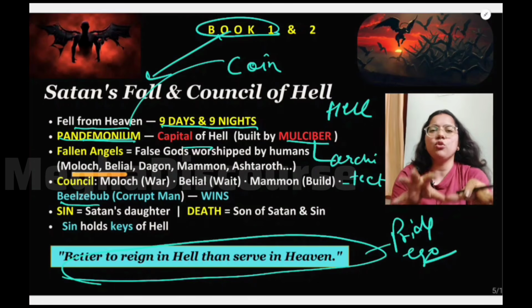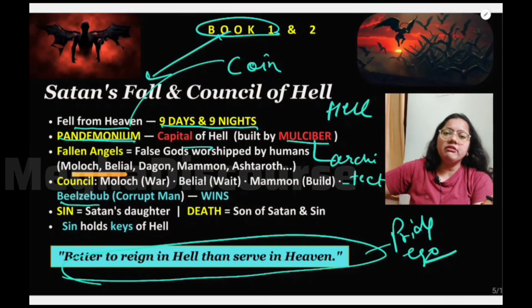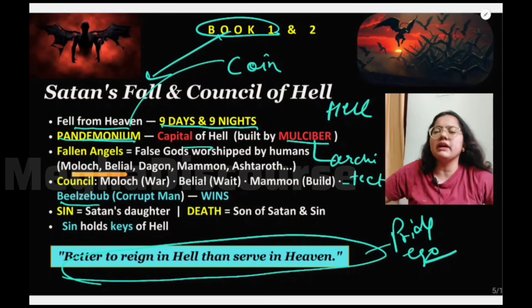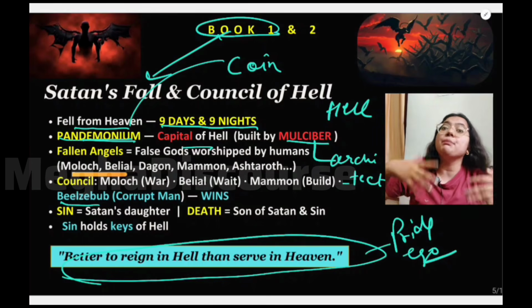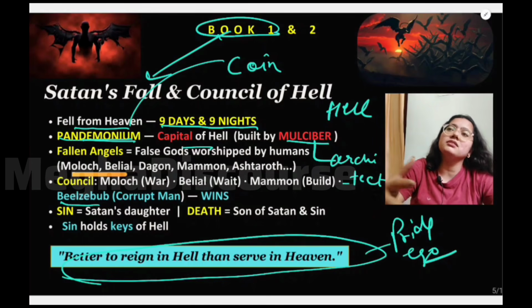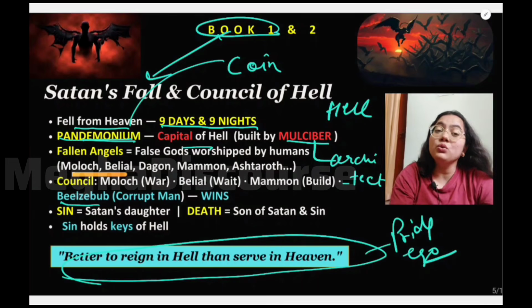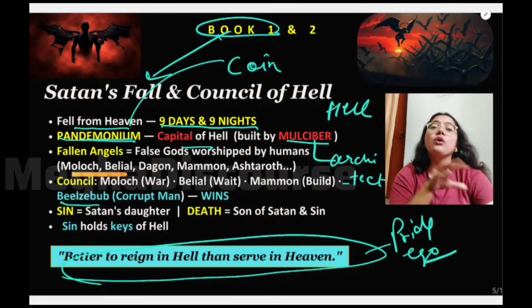In this pandemonium, all the evil angels, the fallen angels, will sit and hold a meeting, and then they will discuss the upcoming plan, how they can rebel against God, or how they can exploit or ruin the earth or humanity.